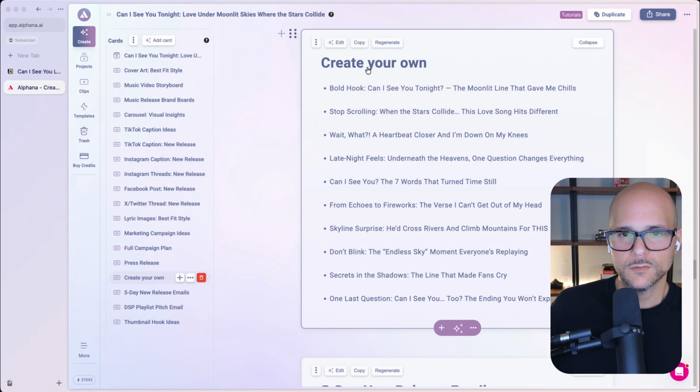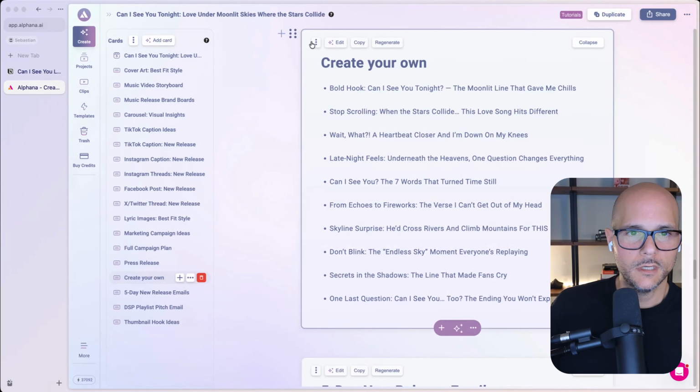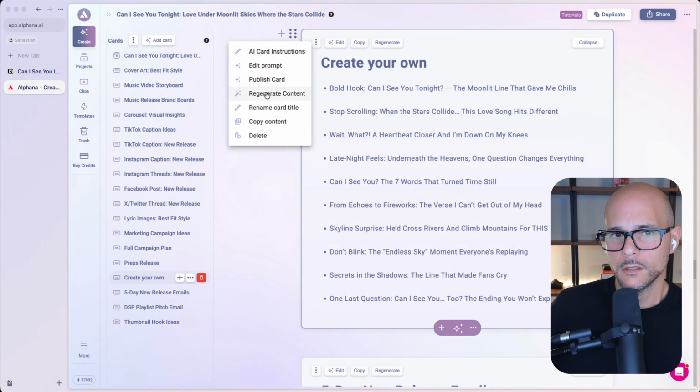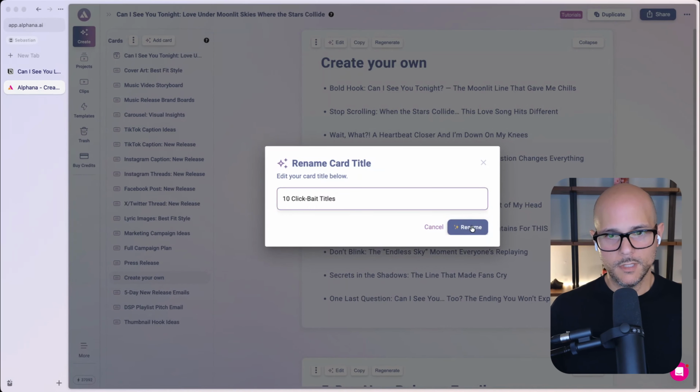So I just have this one. It's called Create Your Own, and I'm going to go ahead and rename it. So let's say you click the 3-dot menu on the individual card, and on the card, you can scroll down and you'll see rename card title. And when I come in here to rename it, I'm just going to say 10 clickbait titles. So there, I'm just going to do that, click rename.